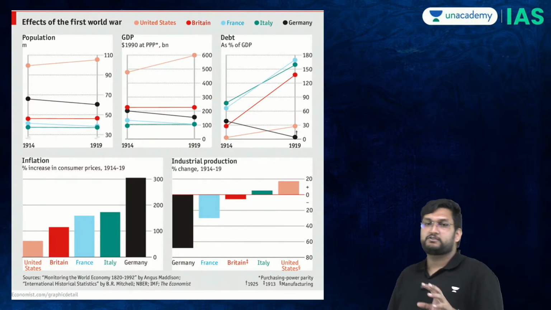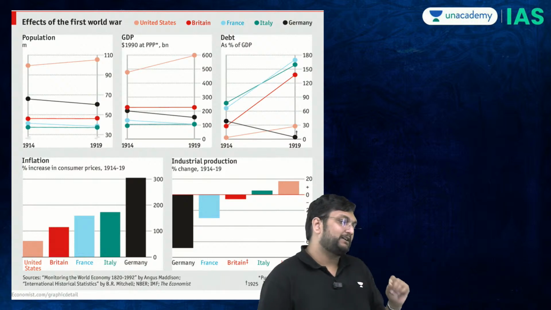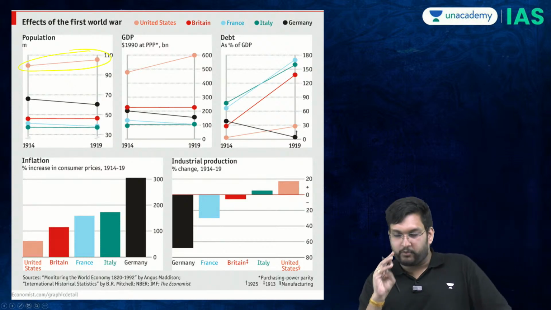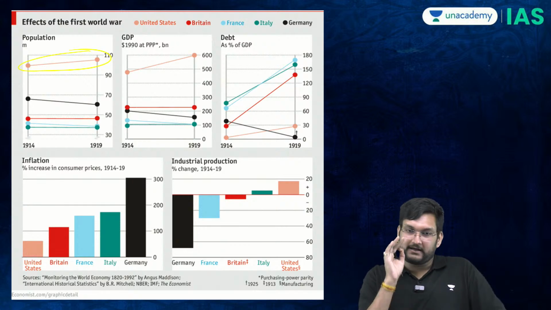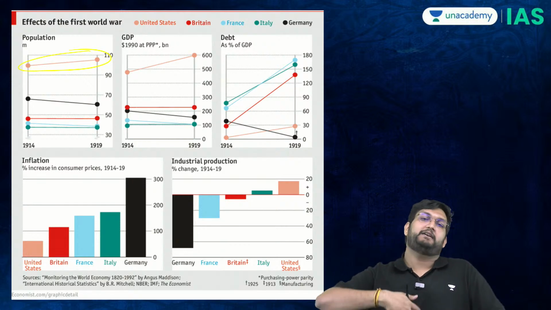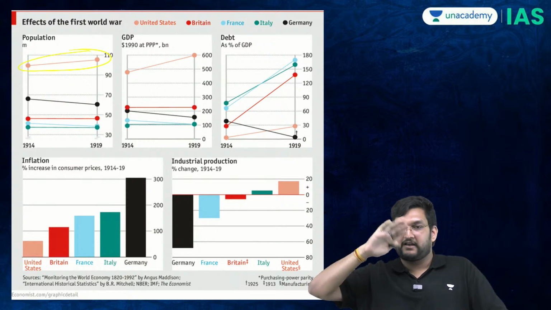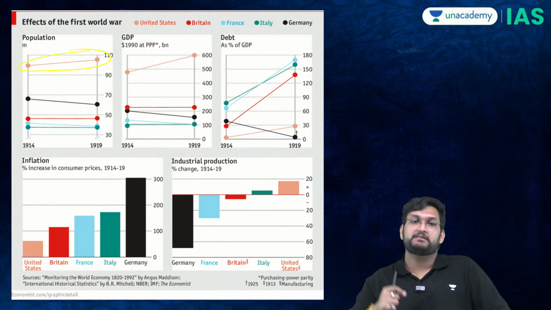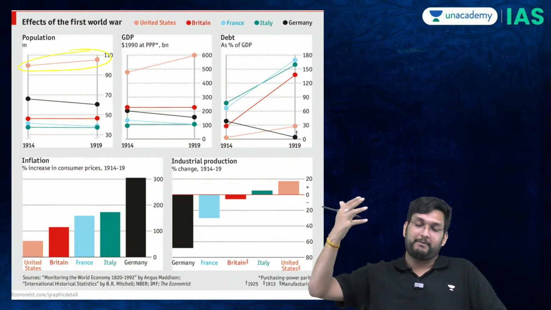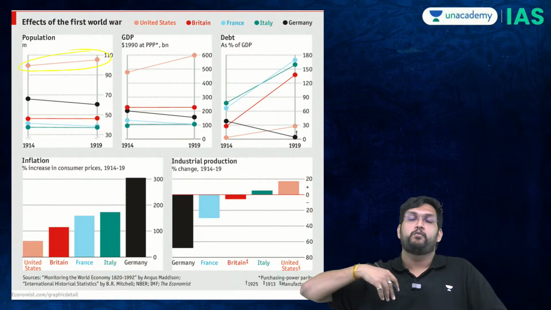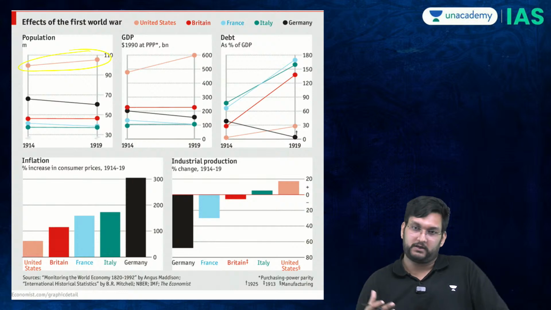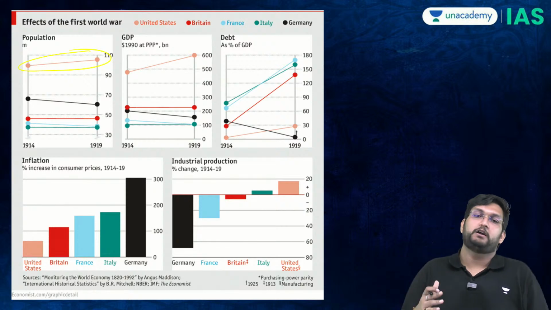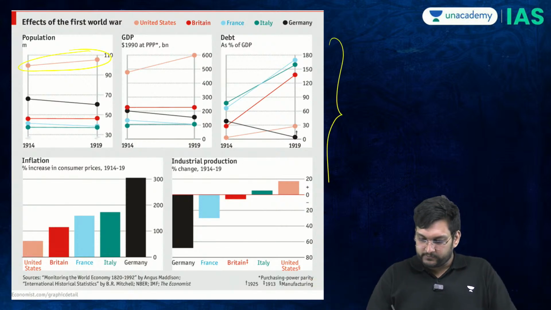If you look at the pie charts, you will realize that the only chart which is actually going up is the United States. Everywhere else, be it population, GDP, debt, industrial production, inflation. Inflation skyrocketed in Germany. This war had a major cost to the Germans, to the British, to the French. That is where America is going to become the foremost industrial power, profiteering and being the creditor of the world. This is where the power is shifting a little bit away from the European continent towards the United States of America. But this is where the cost lies.